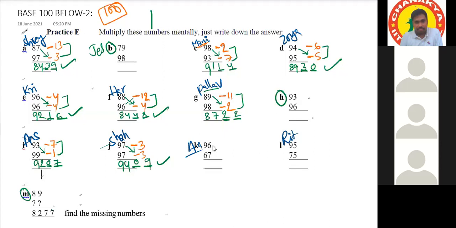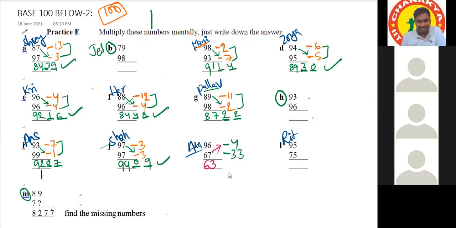So 100 minus 96, which is 4, so minus 4. And 100 minus 63, which is minus 37. Okay, 67 would be 33. Yes, sir. So now we have to subtract 4 from 63, or 33 from 96, so we will get the answer as 63. In both the cases it is the same. That is the beauty in this method. But which is easy? 67 minus 4 is easy, correct? Yes, sir. Sorry for the mistake, sir.